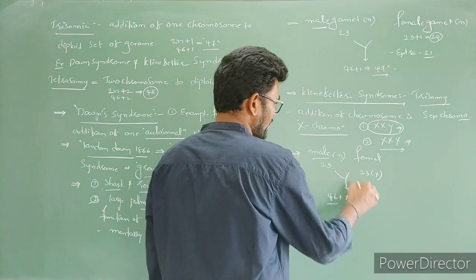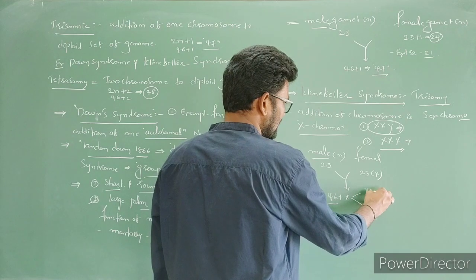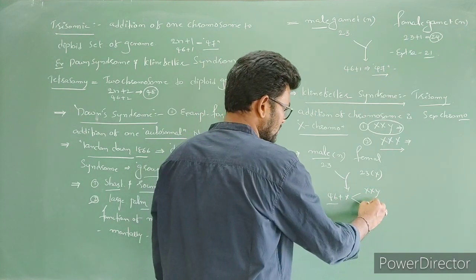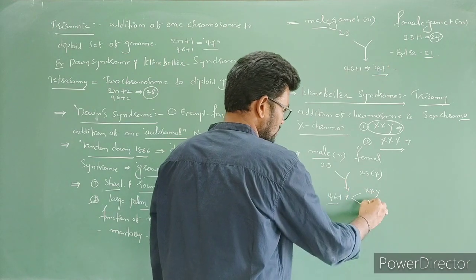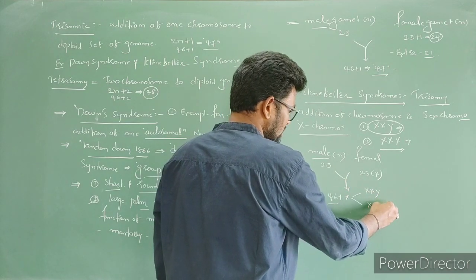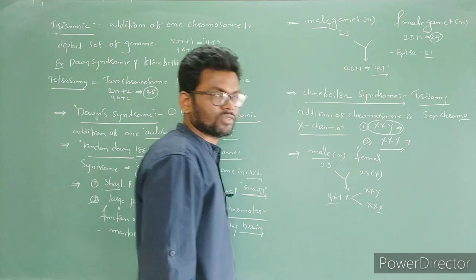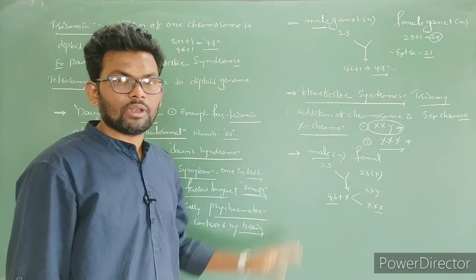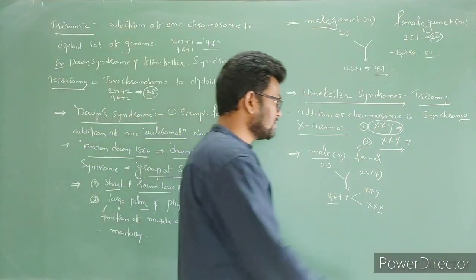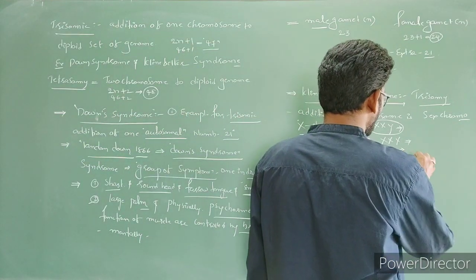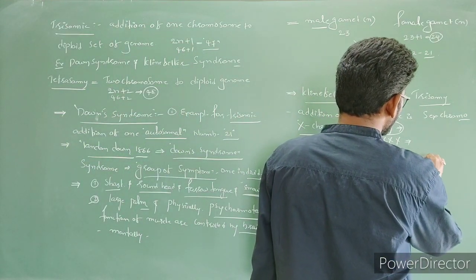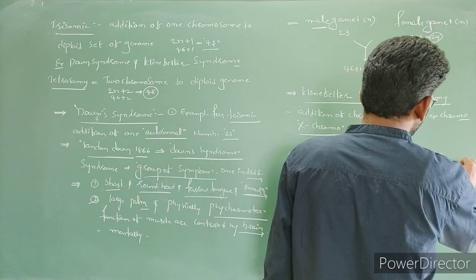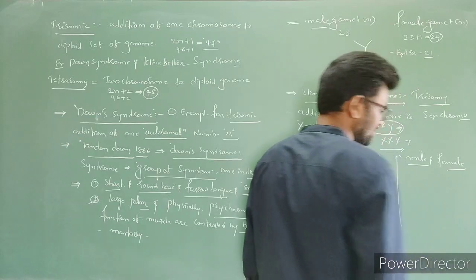If the male gives an X chromosome, XXX is formed. Okay. So especially males are going to suffer. These males show maleness, they look like males, but female characters are also present.